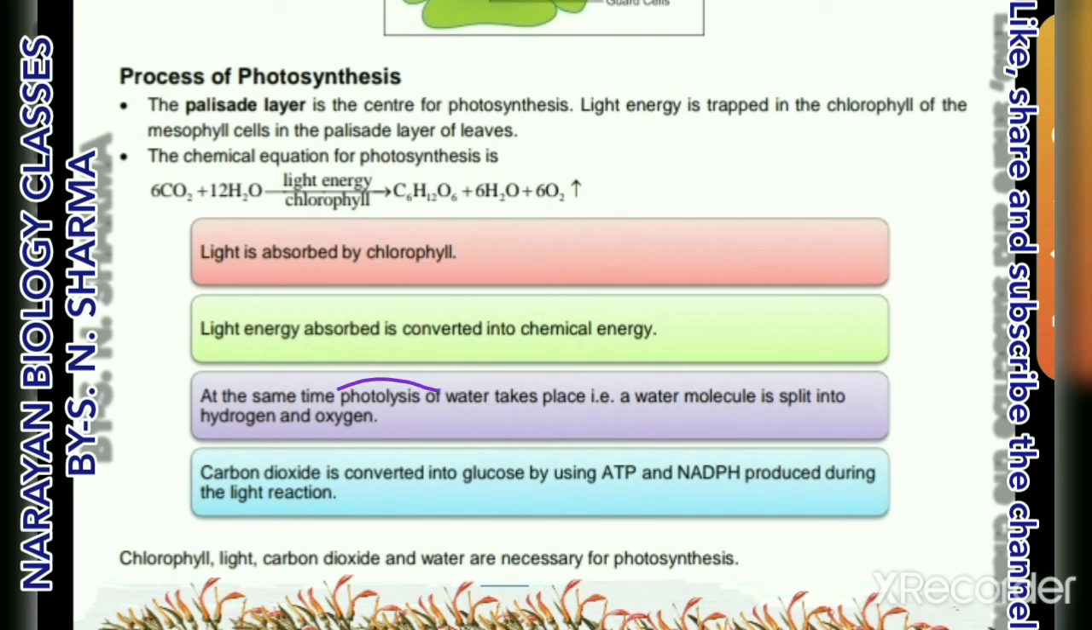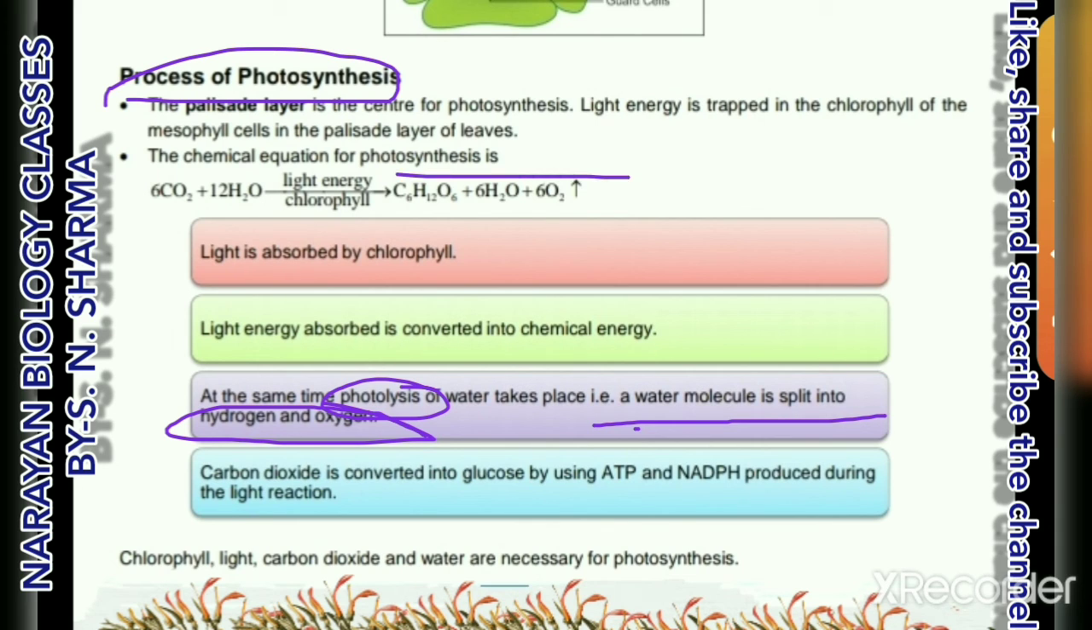What is photolysis? Photolysis is the splitting of a water molecule in the presence of light into hydrogen and oxygen, known as photolysis of water. Another question: define the process of photosynthesis. Another question arises from this topic: write the equation of photosynthesis.